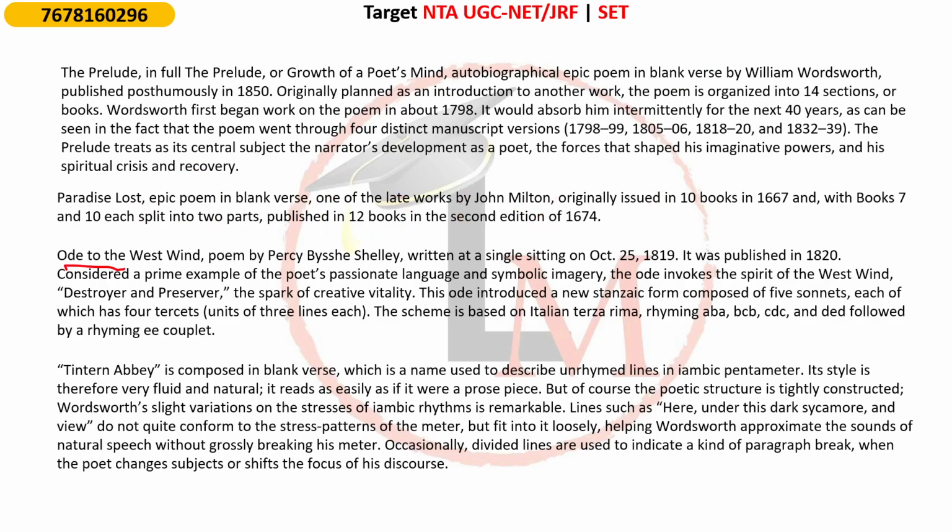After that, Ode to the West Wind by P.B. Shelley. It was published in 1820, and the ode invokes the spirit of the West Wind, destroyer and preserver, the spark of creative vitality. This ode introduced a new stanzaic form composed of 5 sonnets, each of which has 4 tercets. What is a tercet? A unit of 3 lines each. The scheme is based on the Italian terza rima, rhyming ABA, then BCB, CDC, and then DED, followed by a rhyming double E couplet.